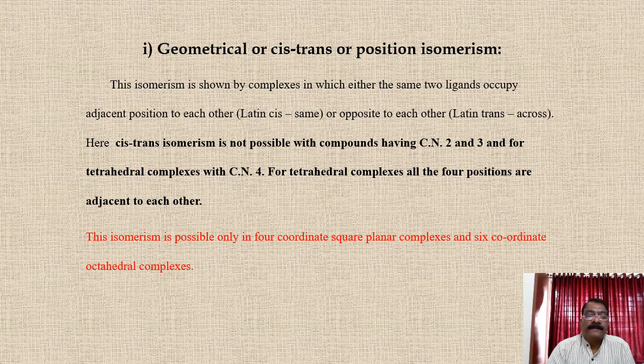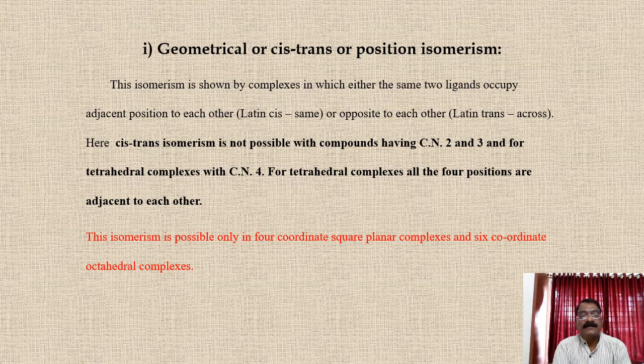Here, cis-trans isomerism is not possible with compounds having coordination number 2 and 3, and for tetrahedral complexes with coordination number 4. For tetrahedral complexes, all four positions are adjacent to each other, and hence in this case cis-trans isomerism is not possible.